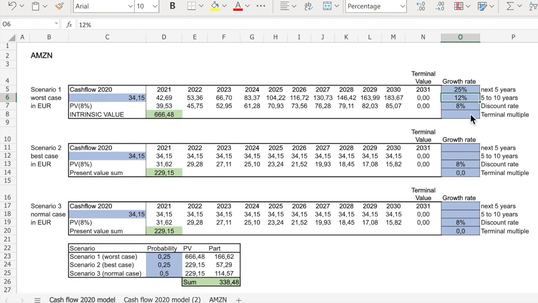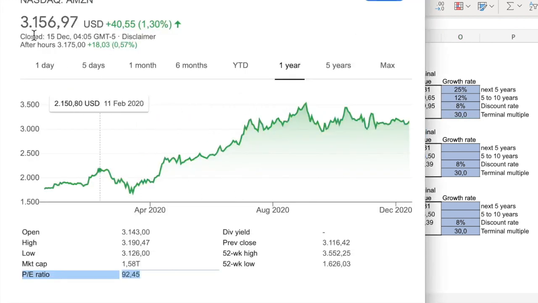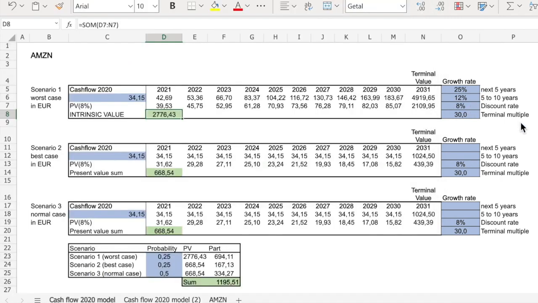$2,776. With this assumption, if we compare with the stock price, we are pretty close to this, which could be what the market is expecting. However, when it comes to predicting, we said we have a worst case scenario, best case scenario, and the normal case scenario. I am going to take these rates and put them into the normal case scenario, and I am going to make a worst scenario here.